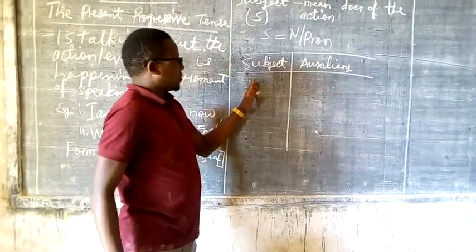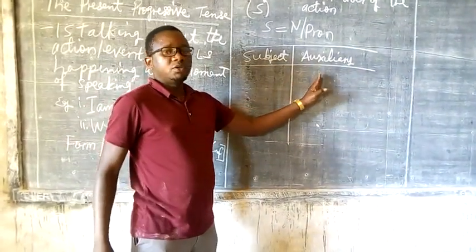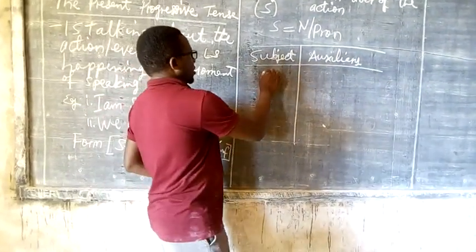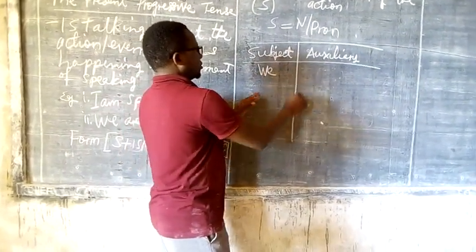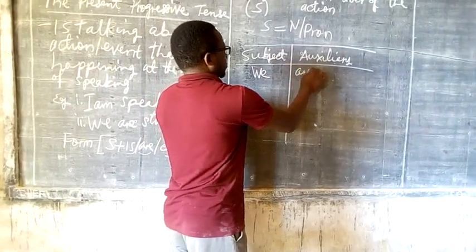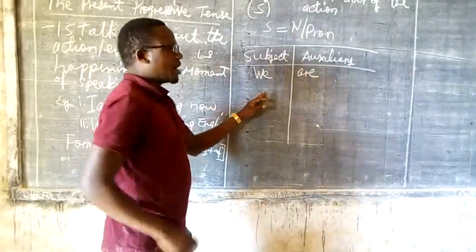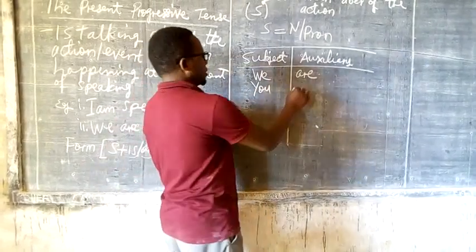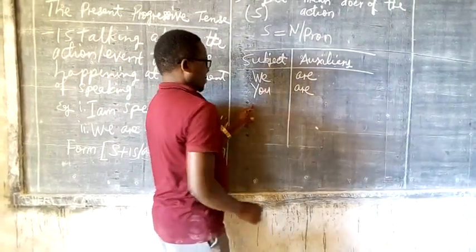Here is the subject, and here we see the auxiliary that the subject agrees with. Example, we goes with are. You also goes with are.